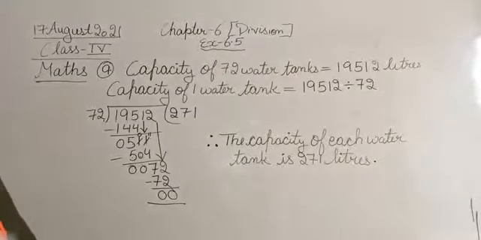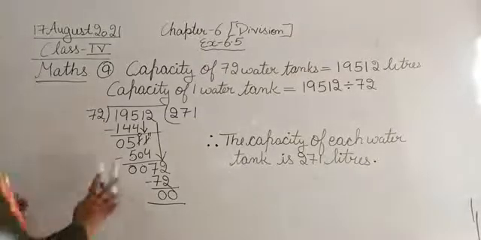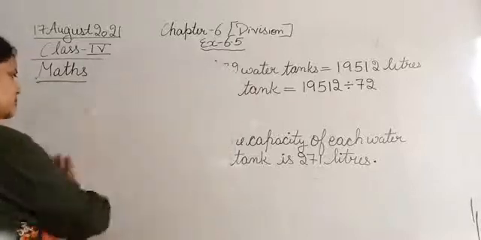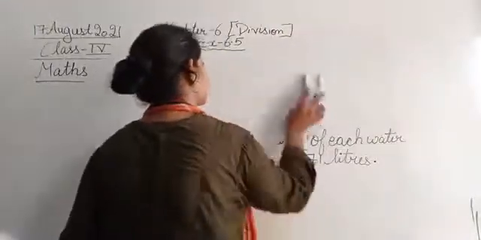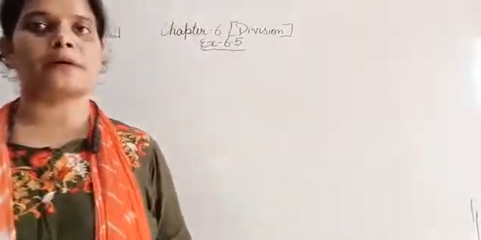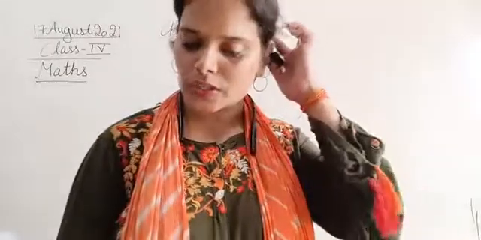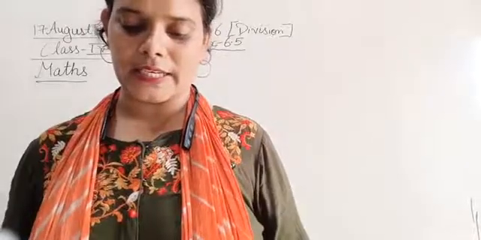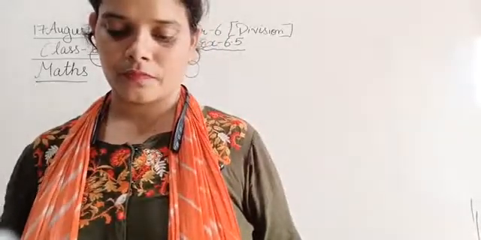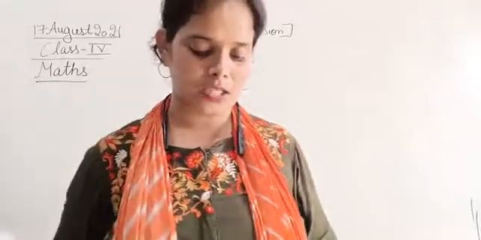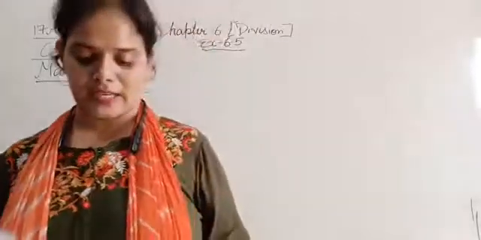चलो, moving next to the question number 10. Let's move to the next question, that is question number 10. So now we are moving to the next question, that is question number 10. The question number 10 is, the cost of 18 cycles is rupees 23,508. Find the cost of one cycle.